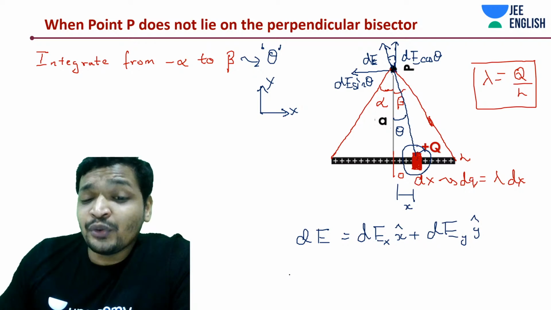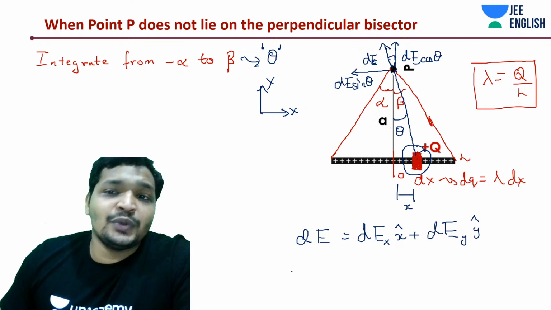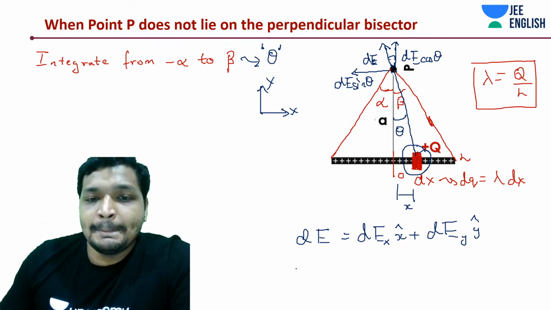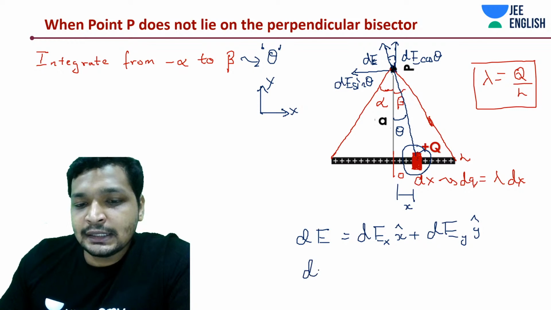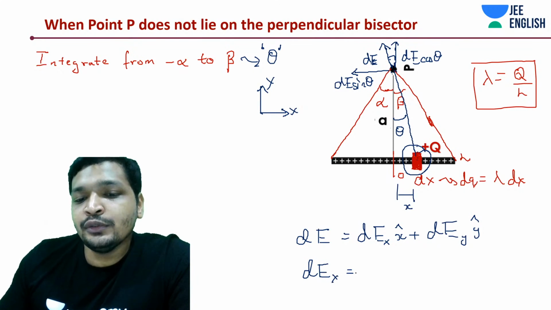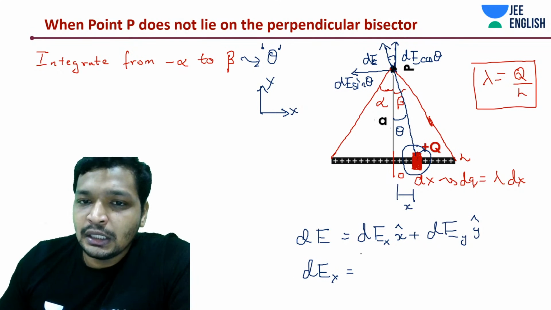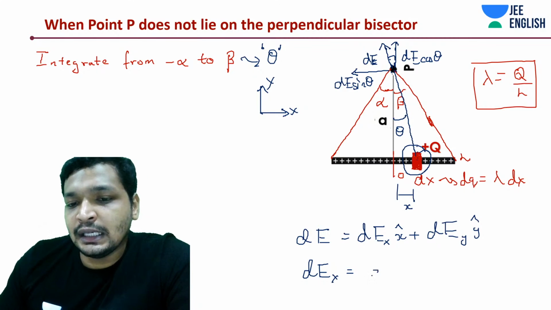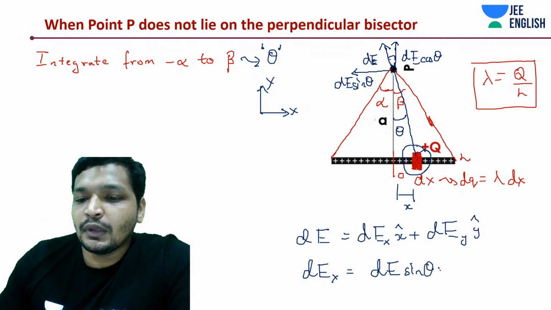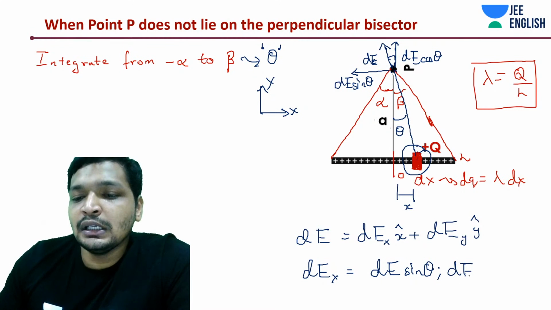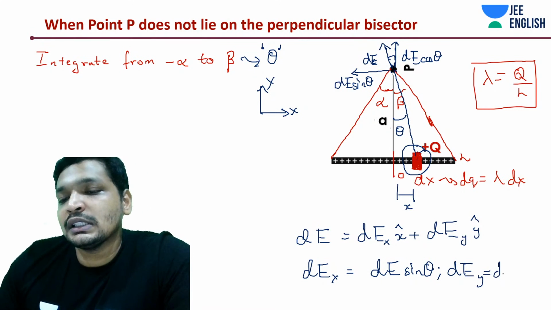Now we will have to deal with each individual thing. I'll show you the mathematical manipulations very shortly. dx, what is the value? It's going to be dE sin theta, and dy is going to be dE cos theta.